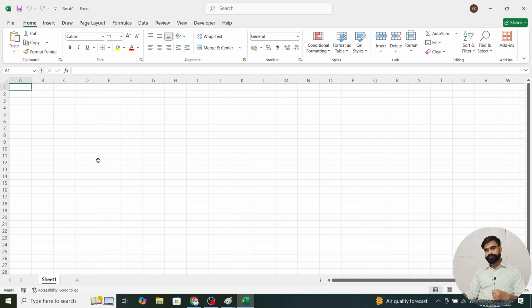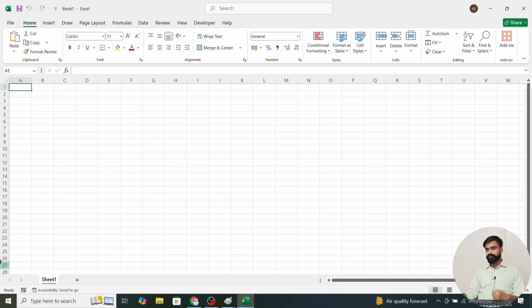Okay, so to understand this Excel application, first of all we need to know the file name, Book1, and the application name, Excel. And we have a status bar here. Here you will find many other things related to numbers and averages; these values will be available here. And these are the row and column headings. Okay, so we call these headings.